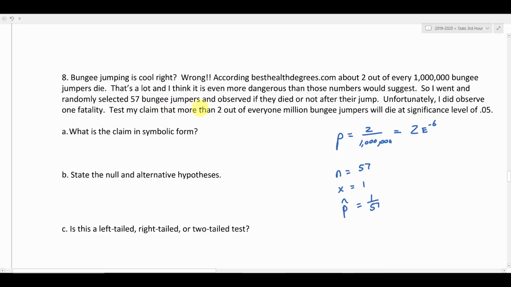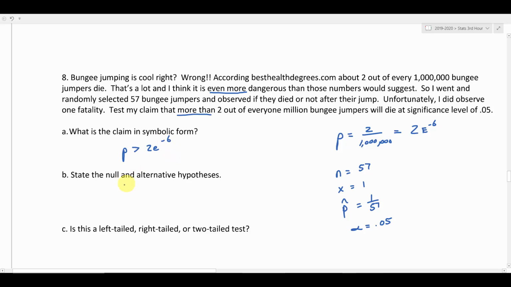I want to test my claim that more than 2 out of every 1 million bungee jumpers will die at a significance level of 0.05. So we've got a significance level of 0.05, and we can go ahead and get started. The claim is that more than, so notice the words more than. And remember up here I said I think it's even more dangerous. These are all clues as to what kind of test we're going to be doing. So our claim is that the population proportion is actually greater than 2e negative 6.